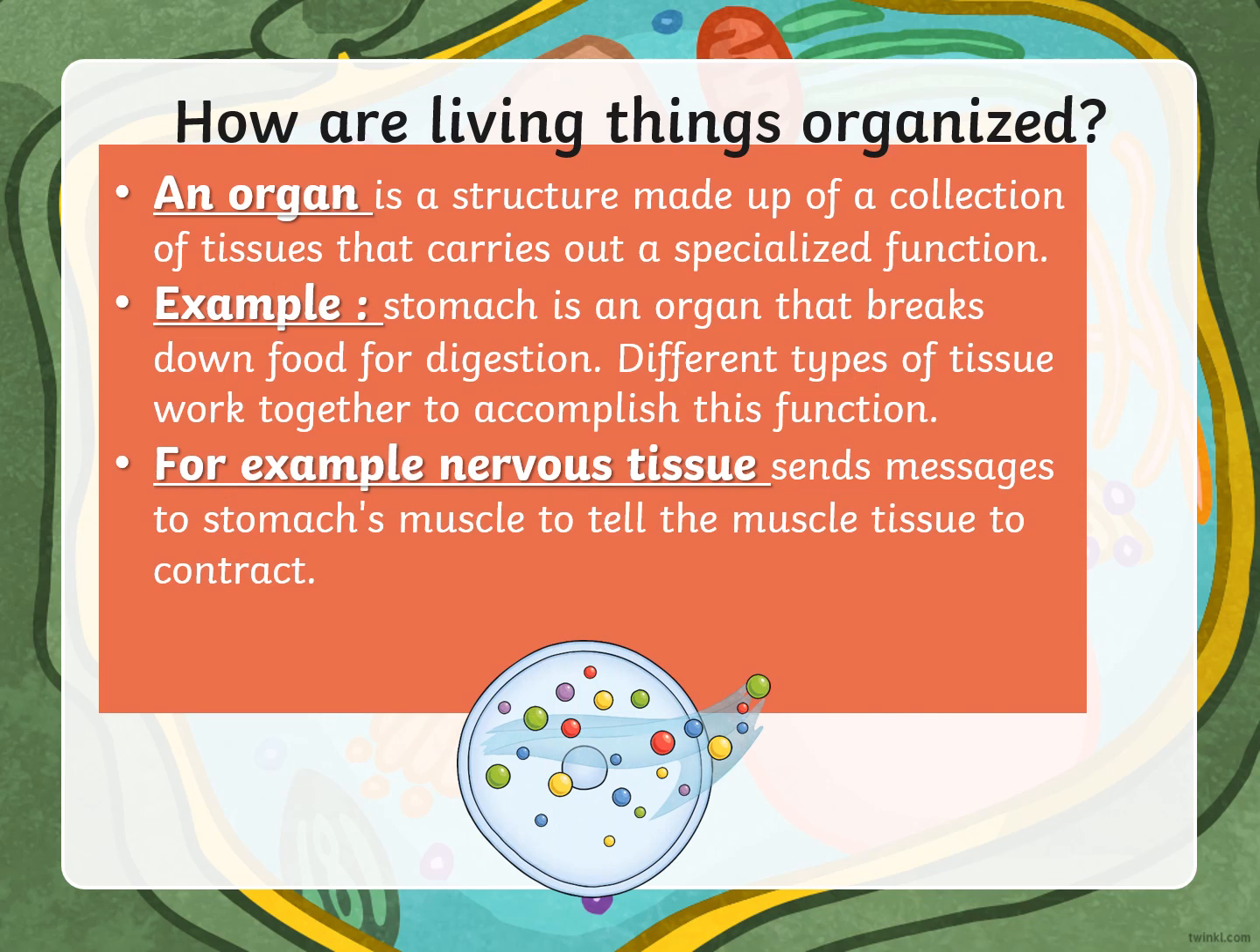So we know the tissues. Now we will learn about the organ. An organ is a structure made up of a collection of tissues. So we have the cell, the tissue, and then the organ. The organ is a group of tissues. Like what? Like the stomach is an organ that breaks down food for digestion. Different types of tissue work together for this function. Like the nervous tissue sends messages to the stomach muscles to tell the muscle tissue to contract. Okay, this is an example.